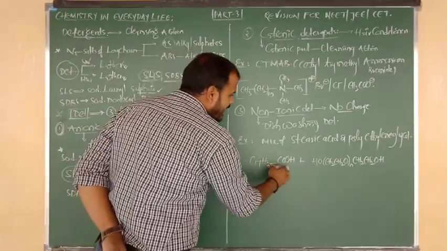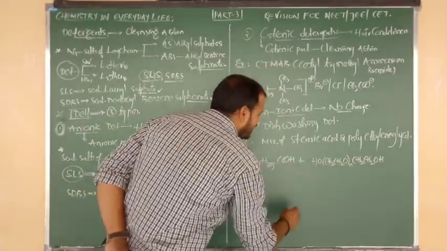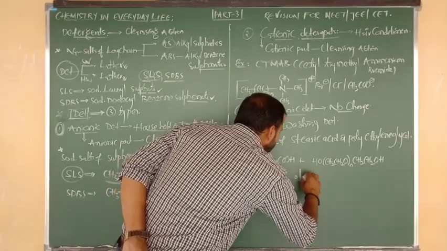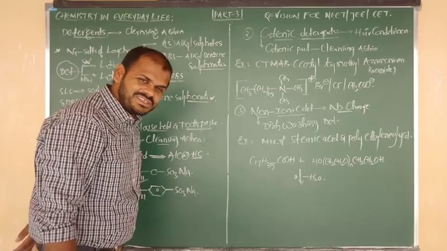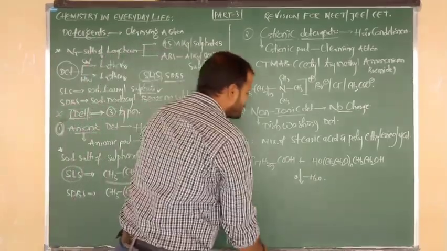Good. So stearic acid on reaction with polyethylene glycol, we are going to eliminate a water molecule. After elimination of the water molecule, what structure are we going to get?